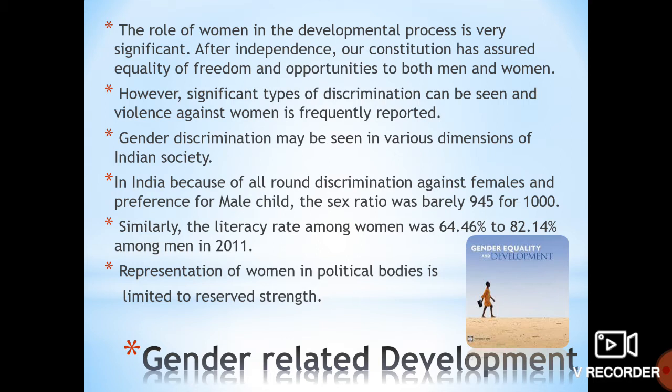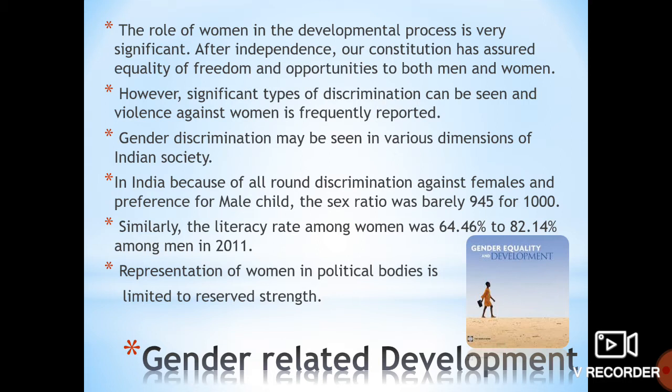After independence, our constitution has assured equality of freedom and opportunities to both men and women. You know that in our constitution it is stated that men and women are equal. However, significant types of discrimination can be seen and violence against women is frequently reported. Even though equal rights have been given, we see there is discrimination. Discrimination means differentiation between men and women. There is violence against women. Violence means zulm against women.